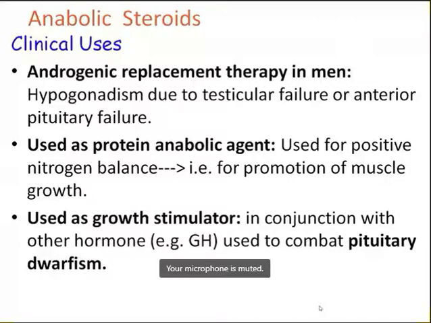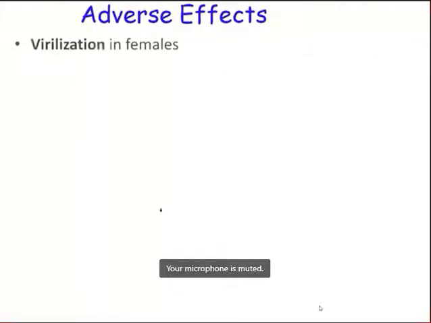Then sometimes they might be given in case of osteoporosis, but we have other safe drugs compared to anabolic steroids, like bisphosphonates. That's why nowadays, in case of osteoporosis, anabolic steroids are very rarely used. Let me talk about adverse effects similar to the androgens, testosterone.